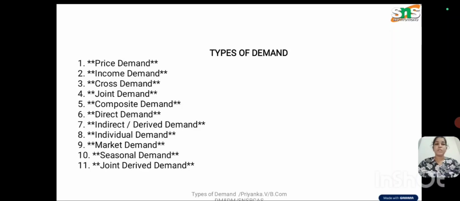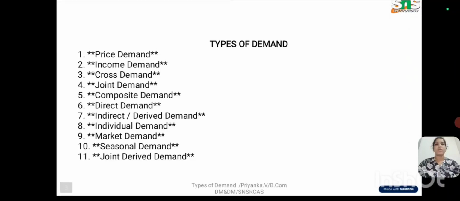Now we will see price demand. Price demand refers to how the quantity demanded changes with the price of the product. If the price increases, demand usually falls. If the price decreases, demand usually rises. It happens in every product. So price demand is the main one here. Next is income demand. Income demand is nothing but how demand changes when consumer income changes. When income increases, people buy more normal goods. When income decreases, they buy less. According to that, they will be buying the product.